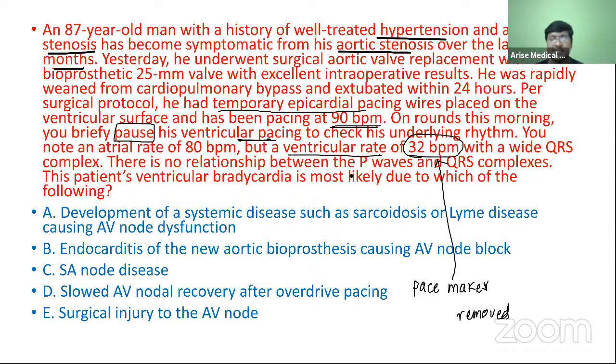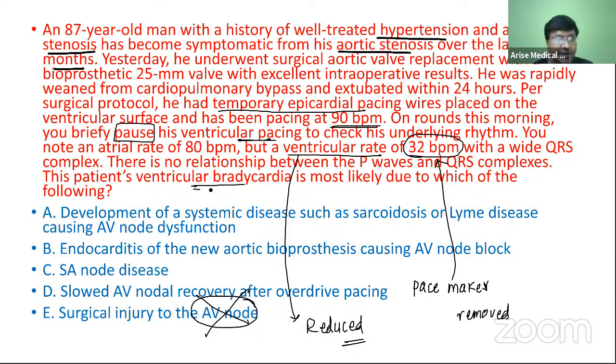So that is the reason you have to expect an AV nodal injury. If the AV node is damaged, definitely the ventricular rate is reduced. So this individual has ventricular bradycardia due to surgical injury to the AV node.